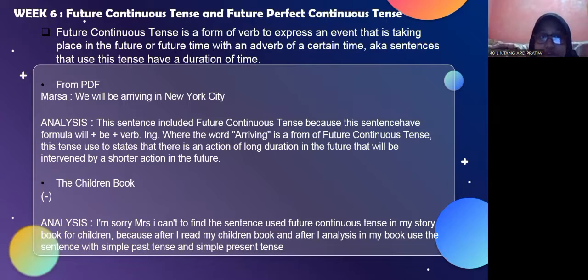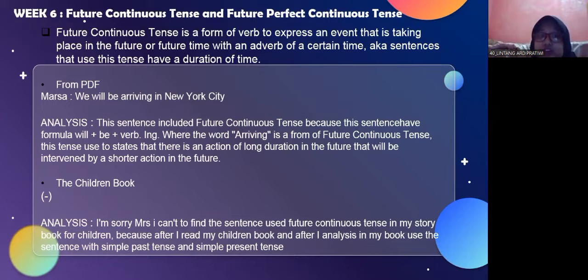My example from the PDF is "Marcia, we will be arriving in New York City." My analysis is the sentence includes future continuous tense because it has the formula will plus be plus verb plus ing, where the word arriving is a form of future continuous tense.